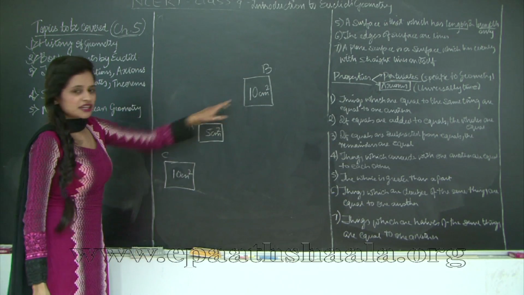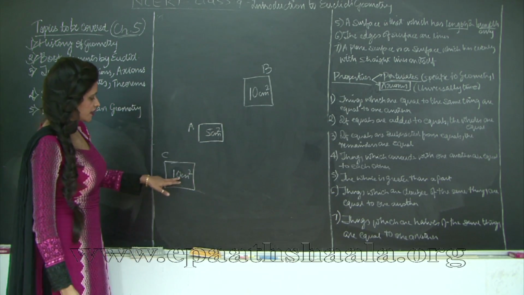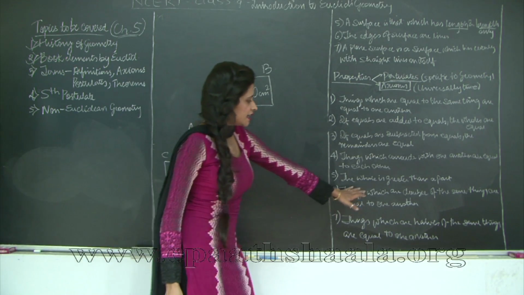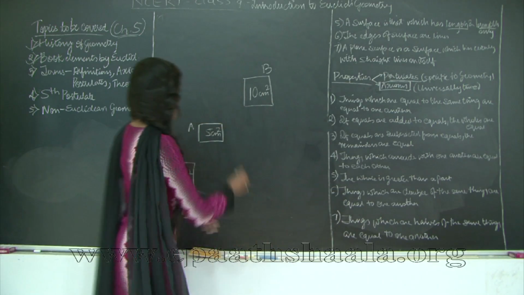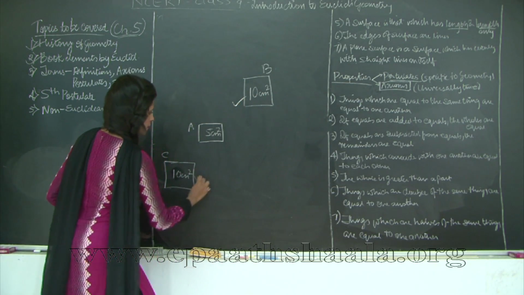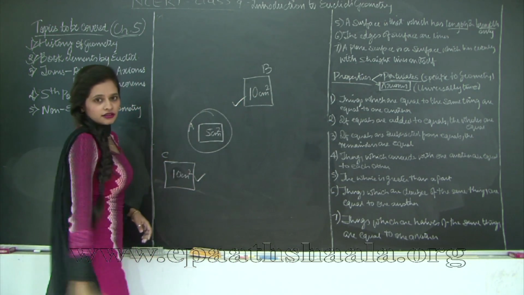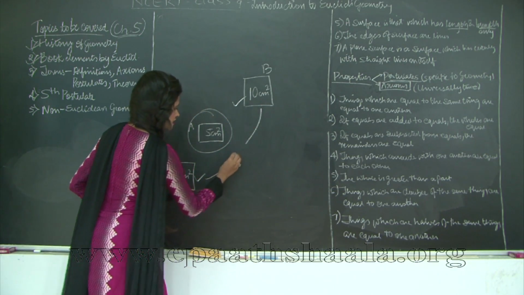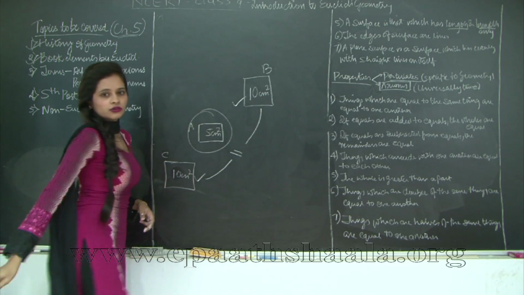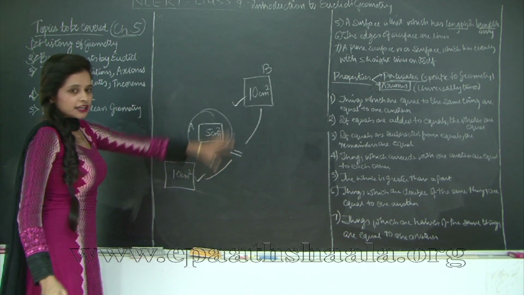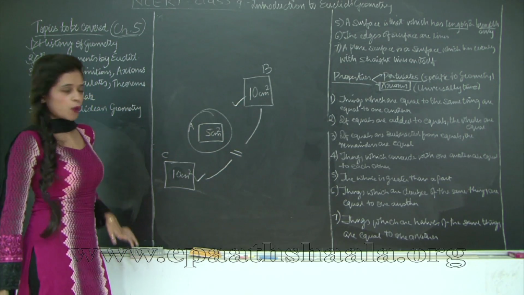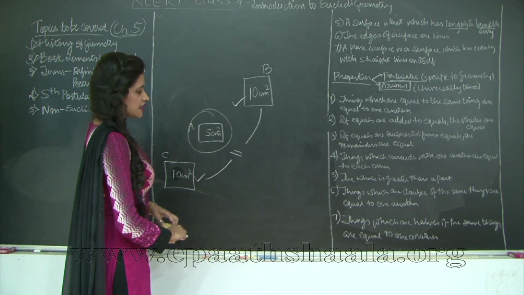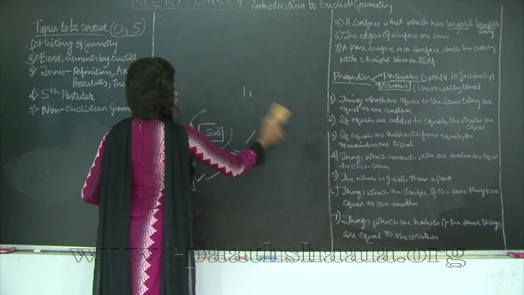So can I say that B is equal to C? Yes, because we can see that both are 10 centimeter square. So this is what axiom 6 means: things which are double of the same thing are equal to one another. So B is equal to C over here. The area of box B is equal to the area of box C. Now, things which are half of the same things are equal to one another.